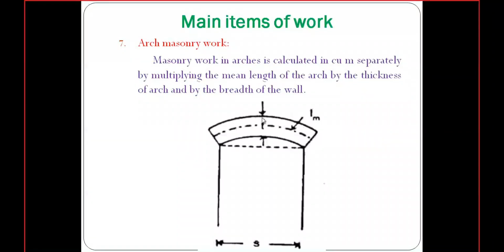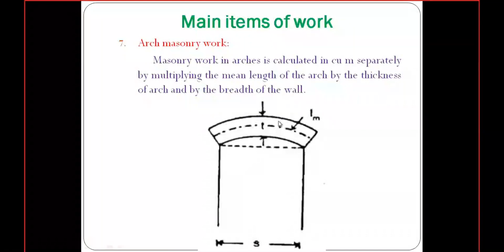Okay. So this mean length into thickness, into whatever thickness of the wall is there, we consider that as the width of the wall. That is Lm into T into width of the wall. That will be considered as the quantity of arch masonry work.